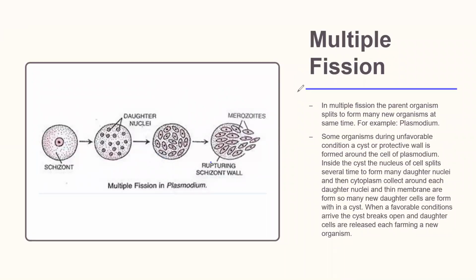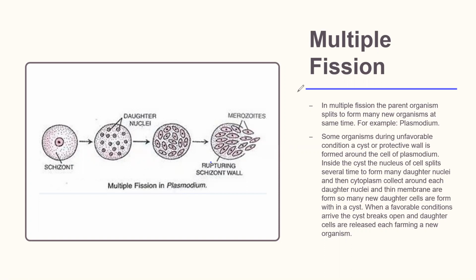Multiple fission. In multiple fission, the parent organism splits to form many new organisms at the same time, and the example is Plasmodium. Some organisms, during unfavorable conditions, form a cyst or a protective wall around the cell. Inside the cyst, the nucleus will start dividing and multiplying, and it will give many daughter nuclei, and then the cytoplasm will start collecting around each of the daughter nuclei, and a thin membrane is formed.